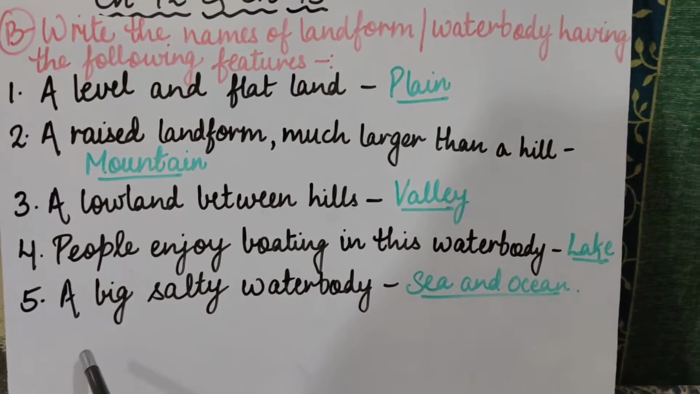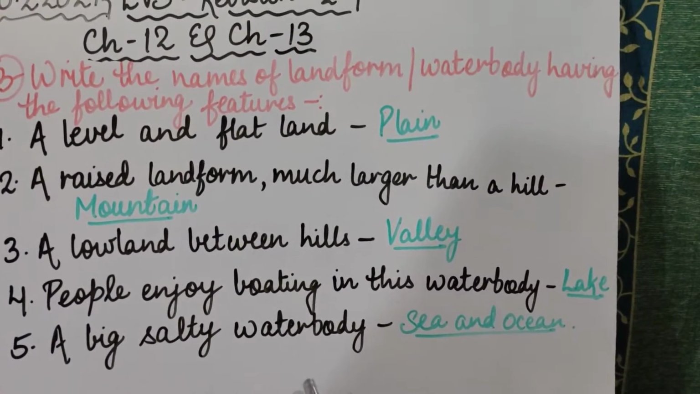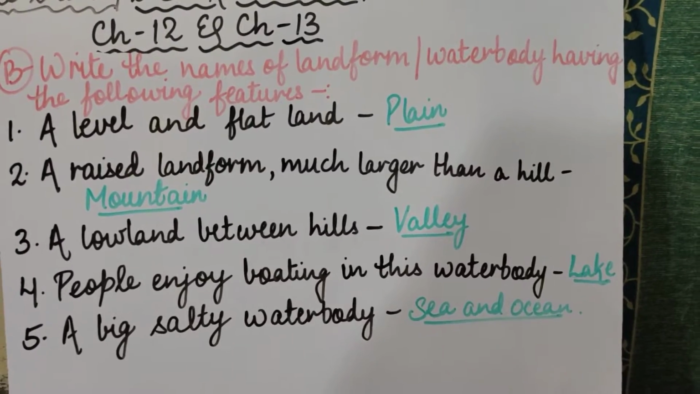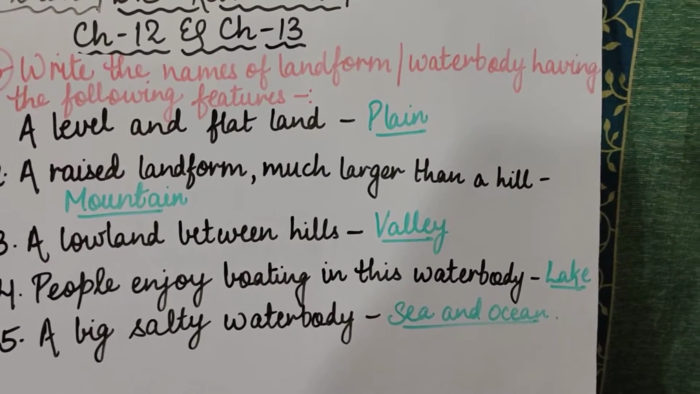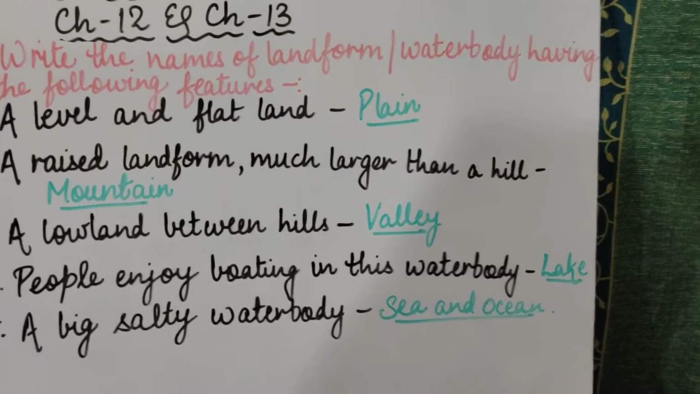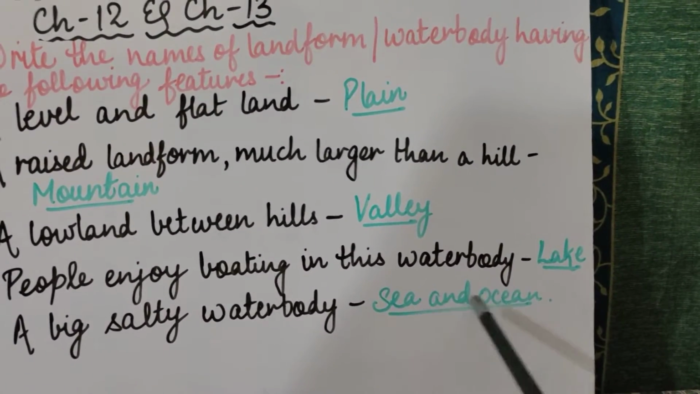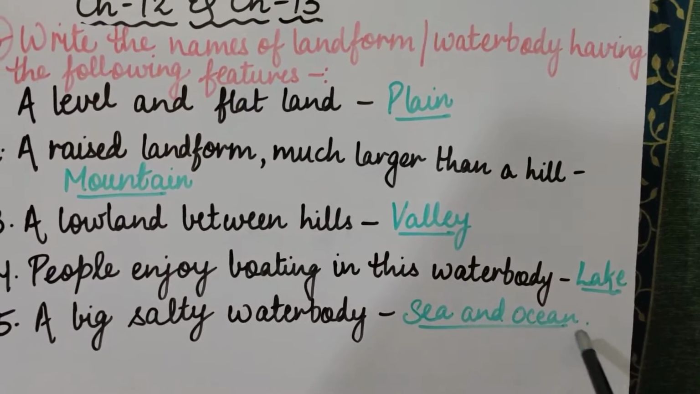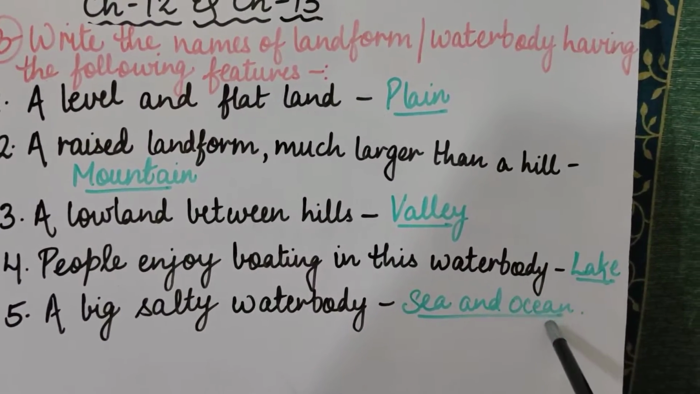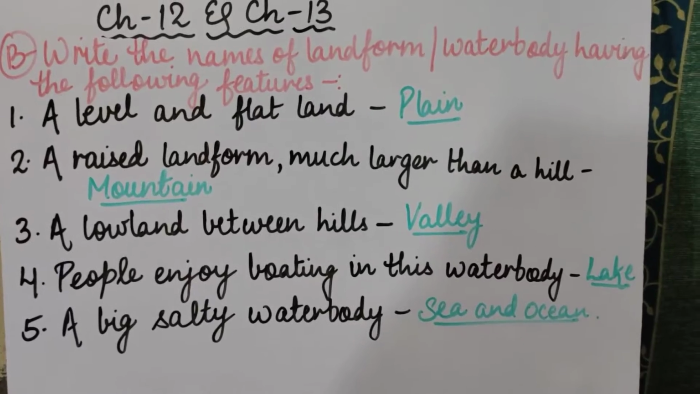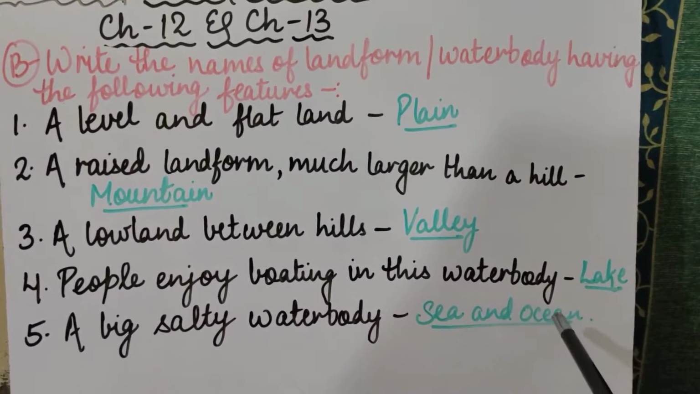Now coming to the fifth sentence, last sentence, a big salty water body. A very big water body whose water is salty, we cannot use it for drinking purpose. Okay, so that water body is sea and ocean. Now children, I have written both the options, sea also and ocean also. In the exams, if it is given, then you can write only one option.